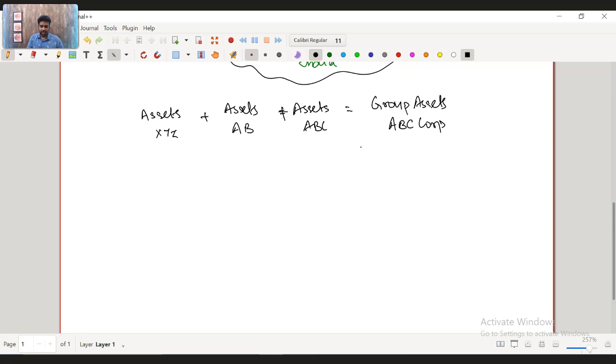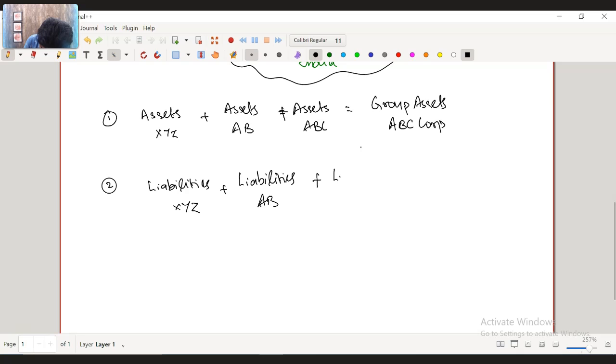Similarly, the liabilities of XYZ, the liabilities of AB and the liabilities of ABC, which is the parent entity, will be added together to be called group liabilities.